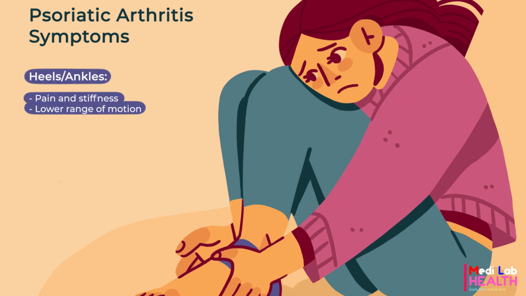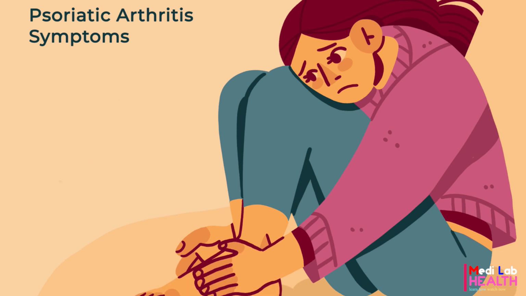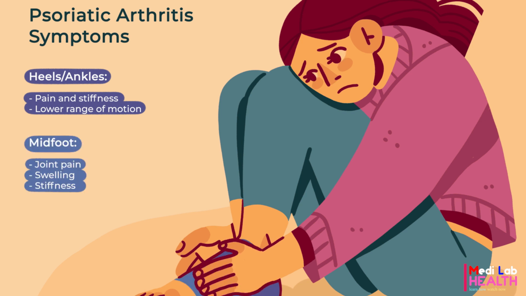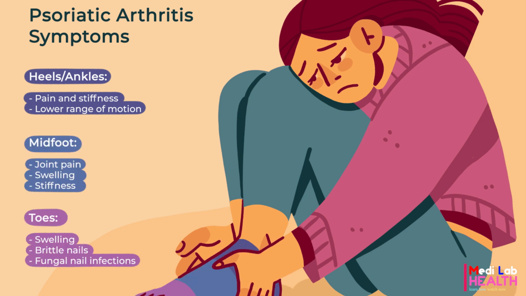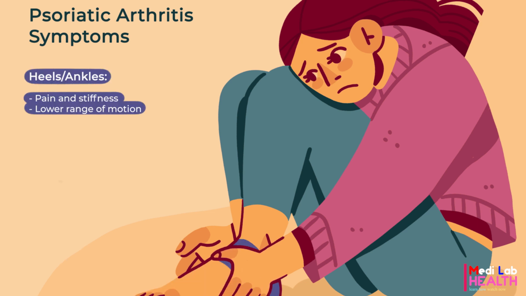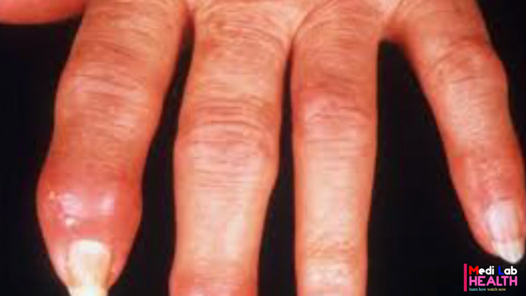Like rheumatoid arthritis, psoriatic arthritis is an autoimmune condition. That means instead of protecting your body from disease, the immune system turns against your body and attacks itself. In addition to painful, swollen joints, the condition can cause rashes, eye redness and pain, and changes to the nails. Some people can get swelling of the whole finger or toe, which doctors refer to as sausage-like. This may help distinguish this condition from other types of arthritis.